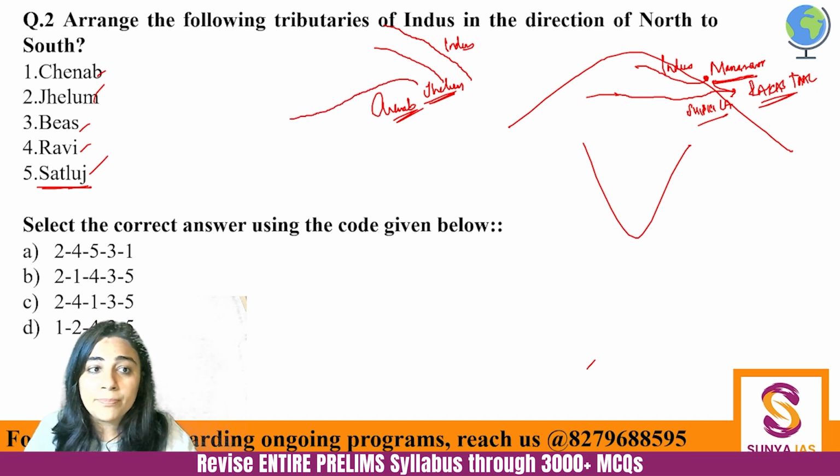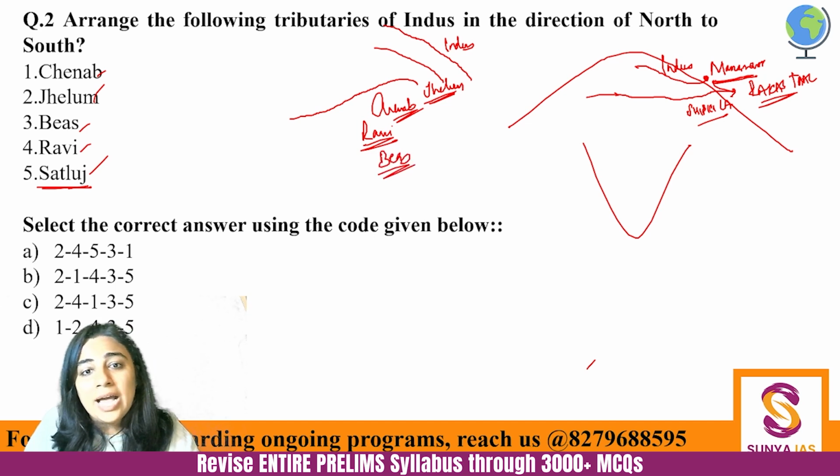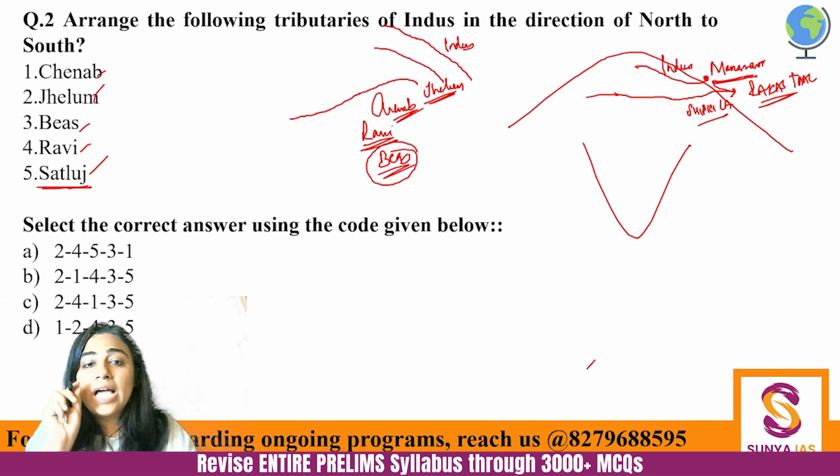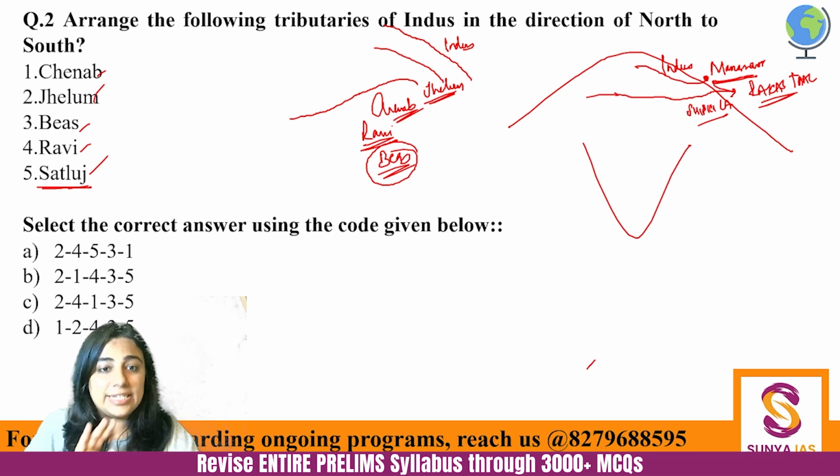So this is Chenab. Then after Chenab, there is Ravi. Then there is Bias. Another very important thing to know about Bias is that Bias is the only tributary of Indus which is starting and ending in India itself.